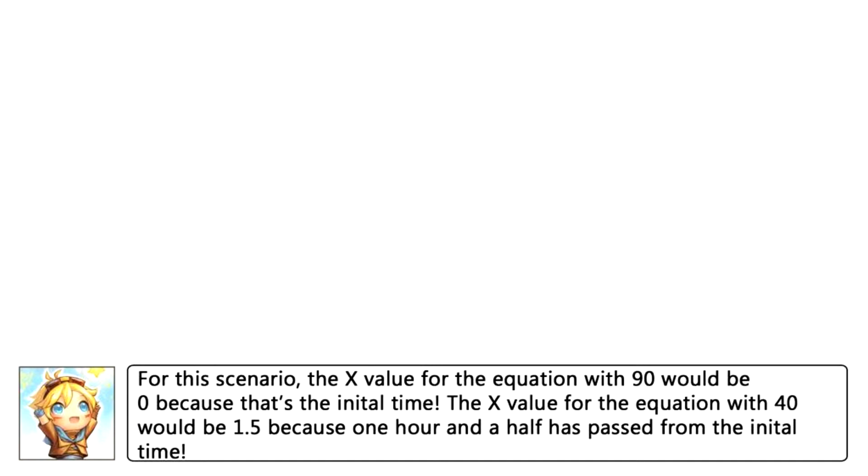For this scenario, the X value for the equation with 90 would be 0 because that's the initial time. The X value for the equation with 40 would be 1.5 because 1 hour and a half passed from the initial time.